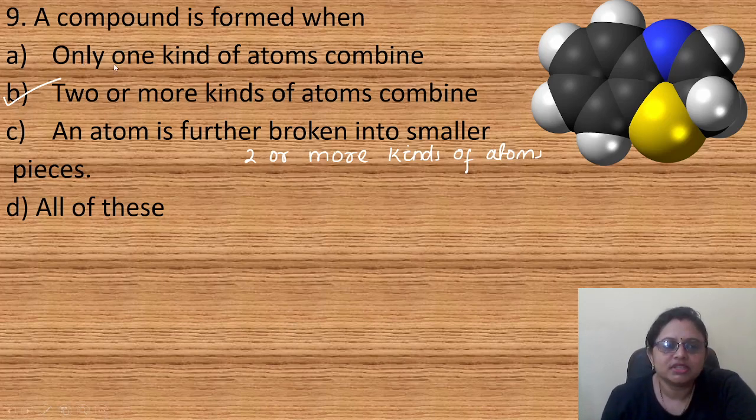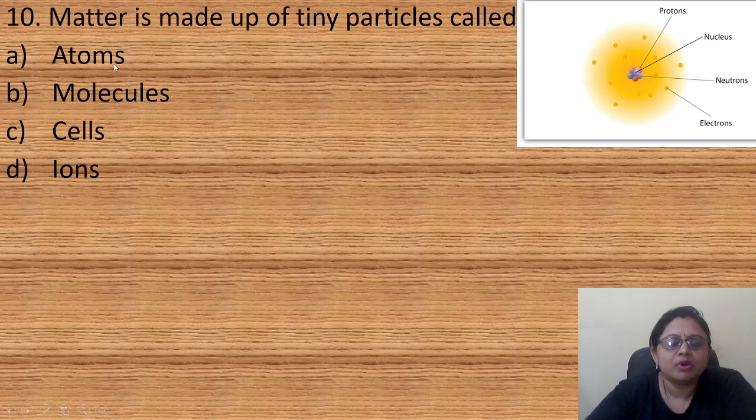Coming to the next question, matter is made up of tiny particles called option A, atoms, B, molecules, C, cells, D, ions. Matter is made up of tiny particles known as atoms. When atoms combine, they give rise to molecules.